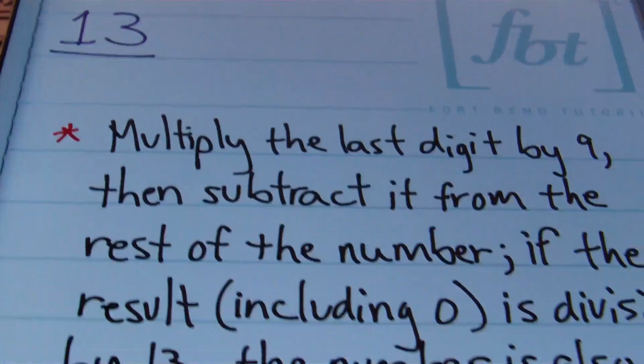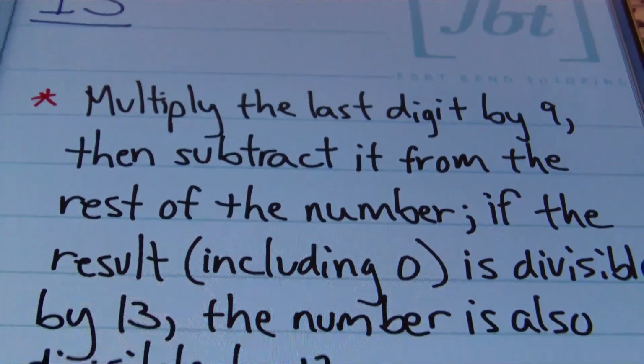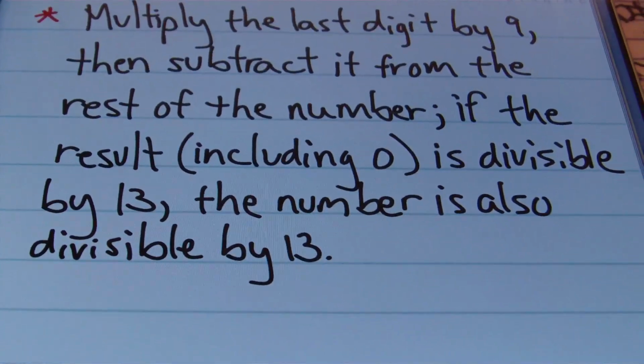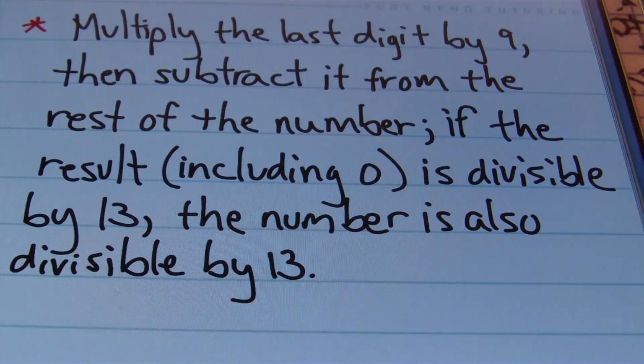Now, divisibility by 13. Let's check this one out. The divisibility rule for 13 is: multiply the last digit by 9, then subtract it from the rest of the number. If the result, including 0, is divisible by 13, the number is also divisible by 13. That's the rule for 13, ladies and gentlemen. Okay, let's go ahead and see what it looks like.